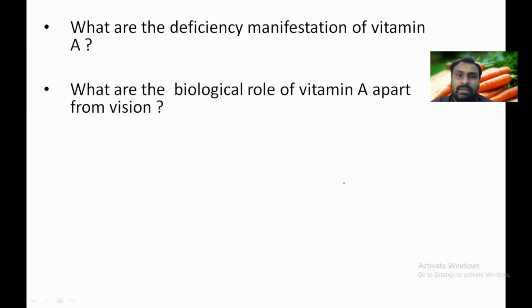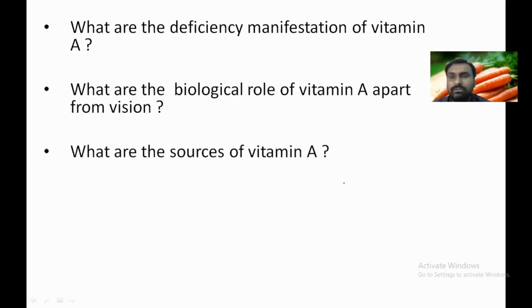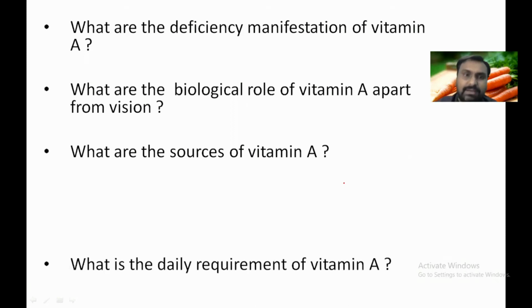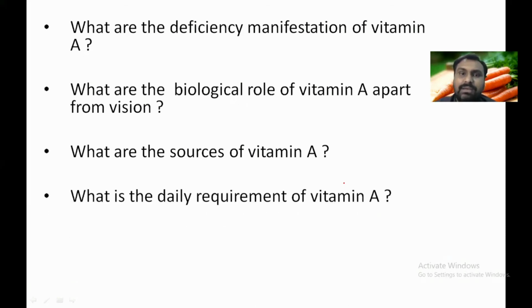Okay. So what are the biological roles of vitamin A apart from vision? The main one is vision, but retinol has a role in reproduction, retinoic acid in the growth and differentiation of tissue, and beta carotene as an antioxidant. What are the sources of vitamin A? When we take animal sources, we get retinol and retinoic acid. Milk, egg, butter, and fish liver oil are animal sources, while plant sources are carrot, spinach, mango, and papaya.